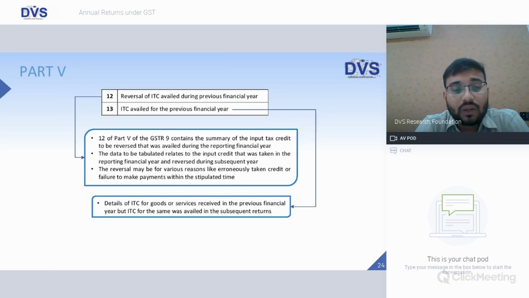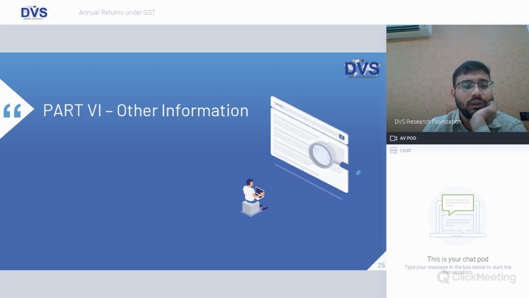In point number 13, details of ITC for goods or services received in the previous financial year, but ITC for the same was availed in the subsequent returns. So you have an invoice of the current financial year, but you have not taken the credit of that in the current financial year, and have taken it in the next financial year. Those details will form part of point number 13.